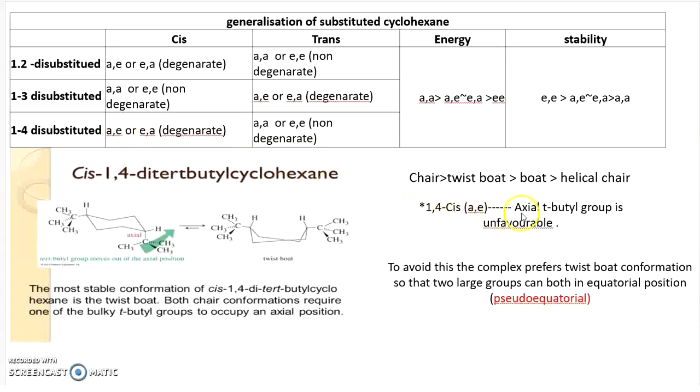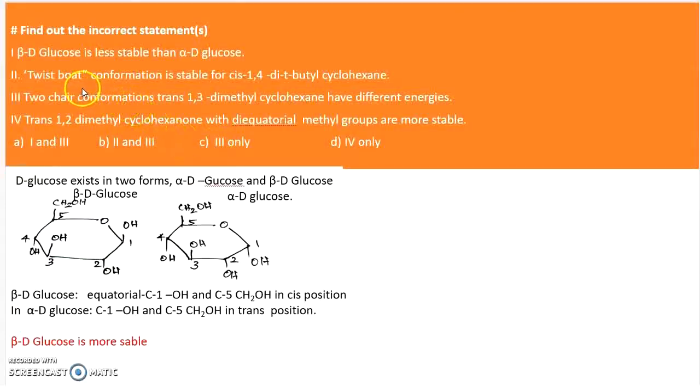In the cis conformation, the axial tertiary butyl group is unfavorable because it is very bulky, so it wants to move to the equatorial position. By shifting to equatorial, the chair conformation is converted into the twisted boat conformation. In the twisted boat conformation, both groups are in pseudo-equatorial positions, which is more stable. So the twisted boat is more stable than the chair conformation. So the statement that the twisted boat conformation is stable for cis-1,4-di-tertiary butyl cyclohexane is the correct statement.